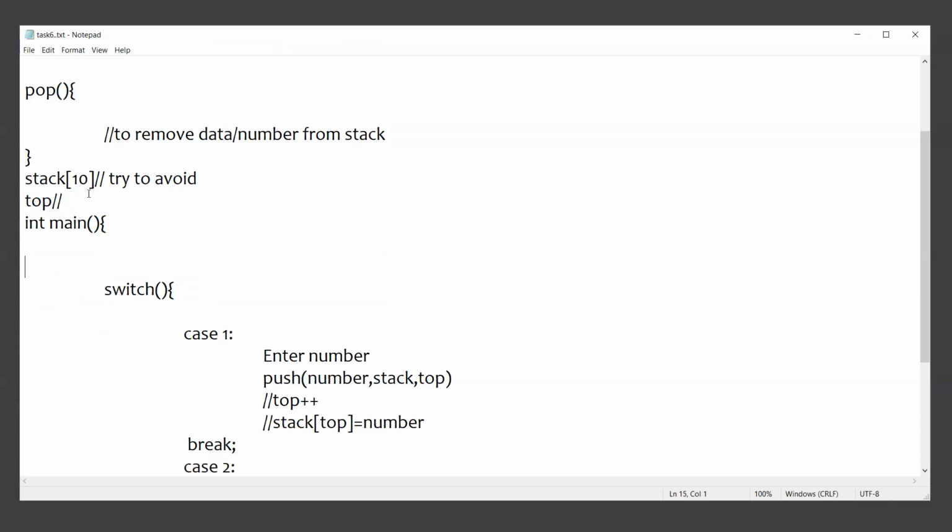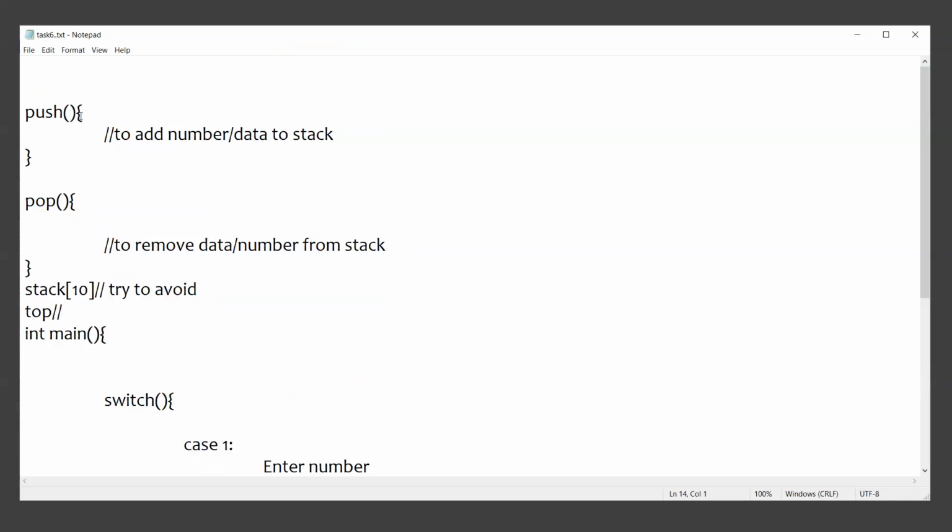As you declare the stack variable and the integer top variable in the main method, you have to pass the stack and top as arguments to the push function, along with the number that you want to push. The pop function also needs the top and stack as arguments, and it will return which element has been popped. There should be no printf or scanf statement in the push and pop functions. The stack and the top index must be declared in the main method, so you have to pass them to the functions. This is the updated version of the stack that everyone must work on.